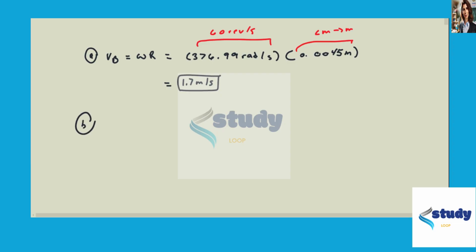And now for B, we need the angular velocity. We have V over R, 1.7 meters per second. And the R that we're using is actually, what is the angular velocity of the wheel. So we're actually using the radius of the wheel, which is 0.018 meters. And again, I just converted it from centimeters to meters. So here we get 94.2 radians per second.